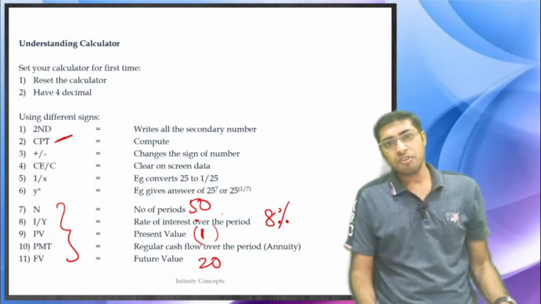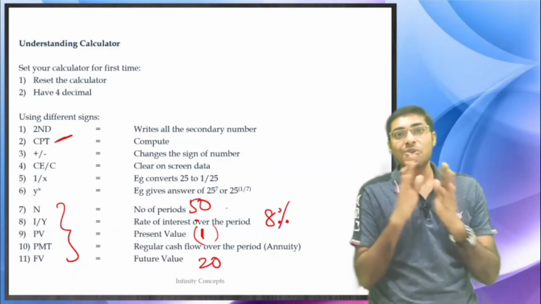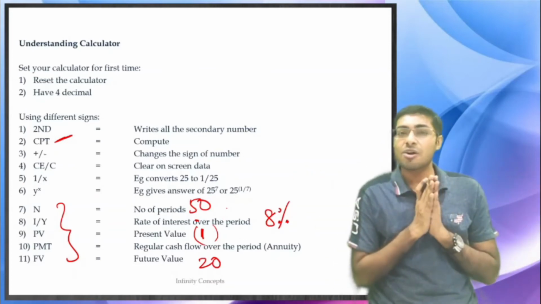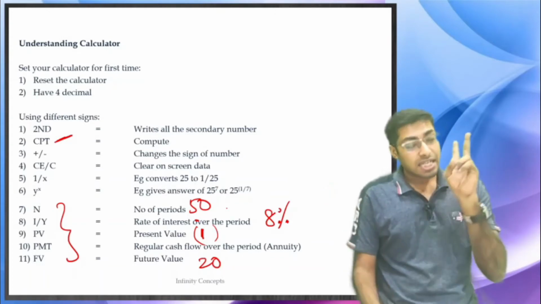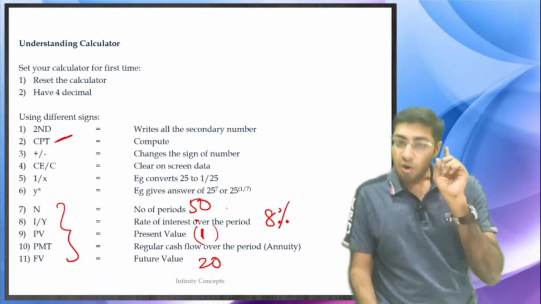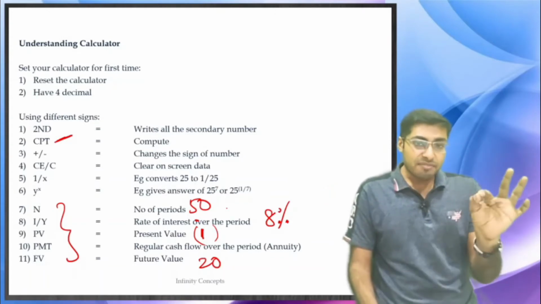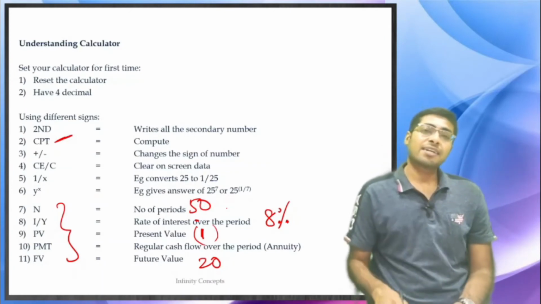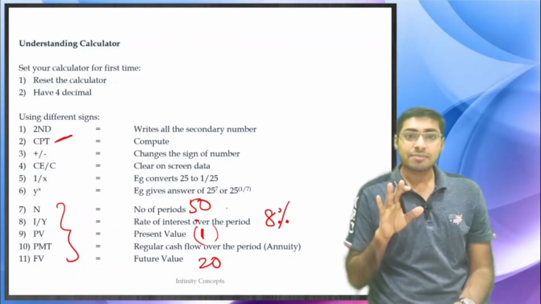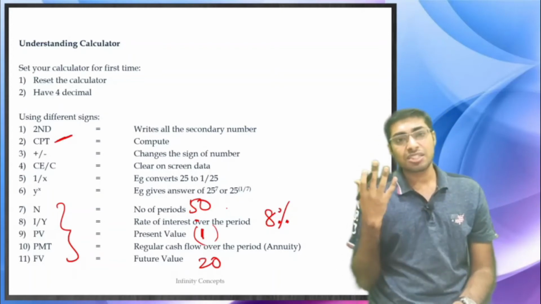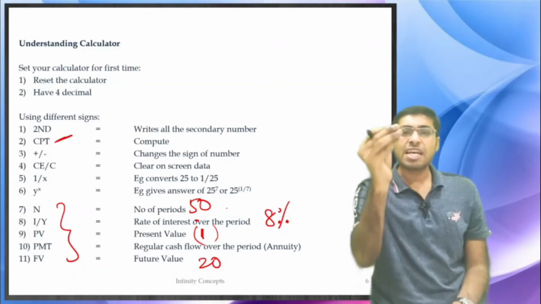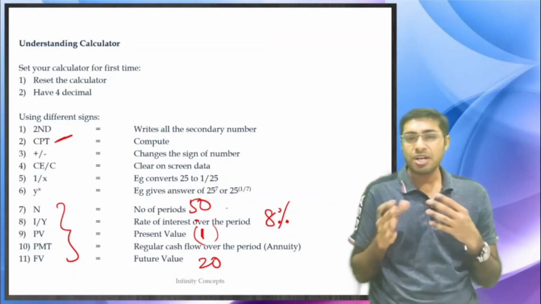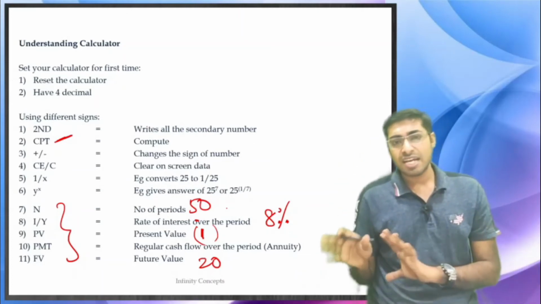First thing that you will have to fit inside your mind is clear all working notes. This is what you should not anytime forget. The second thing that you will have to remember is that always, at least one of PV or FV will have to be a negative amount. And if you just take my advice, always keep PV as a negative amount, so that you don't have to take any tension of what is FV and so on.